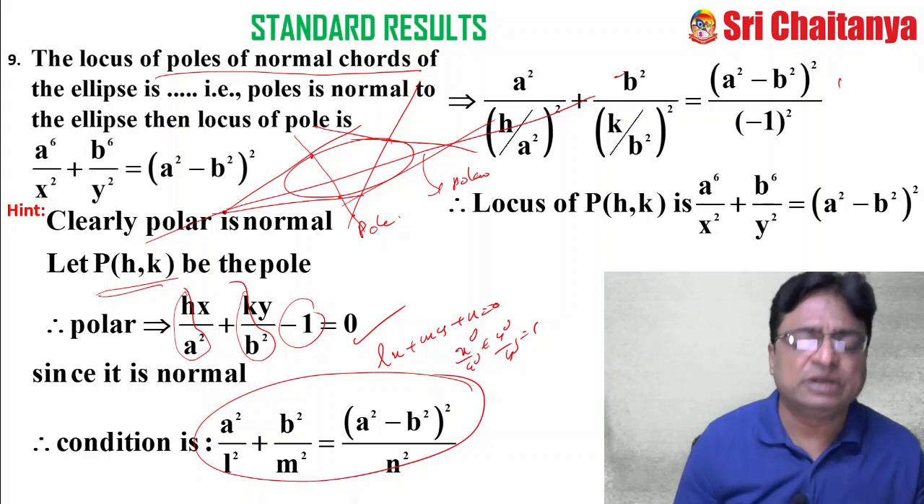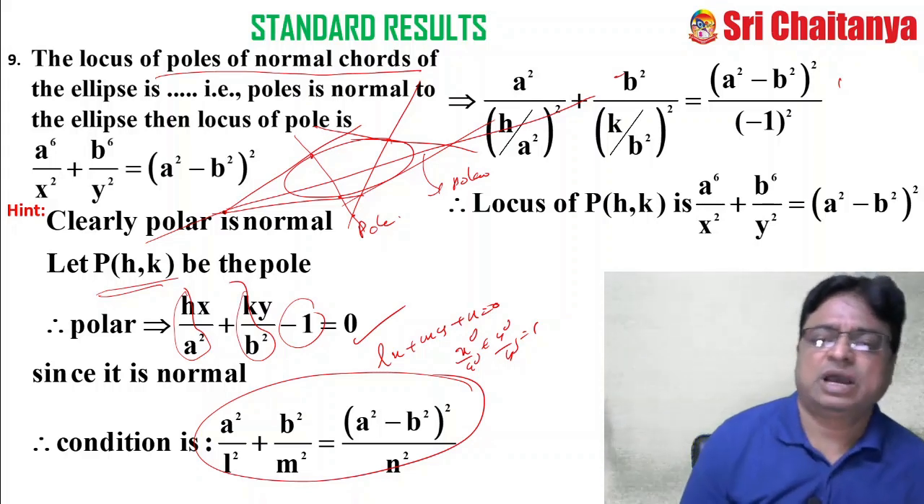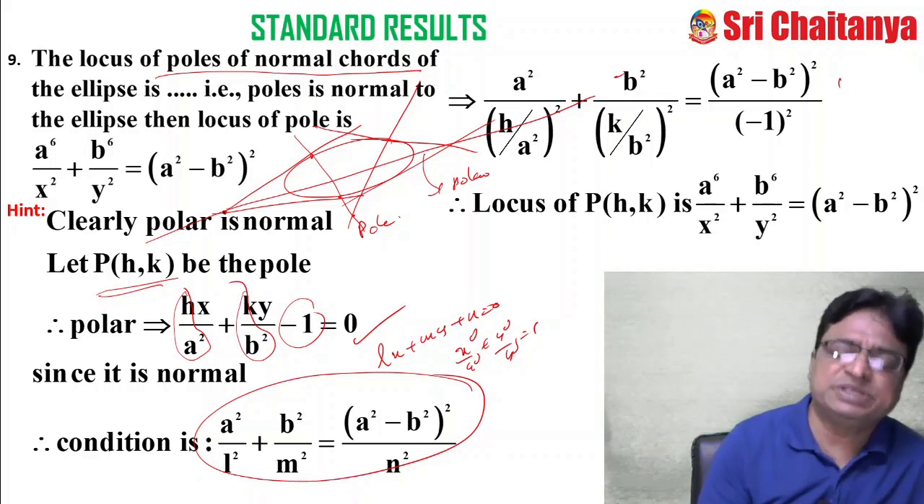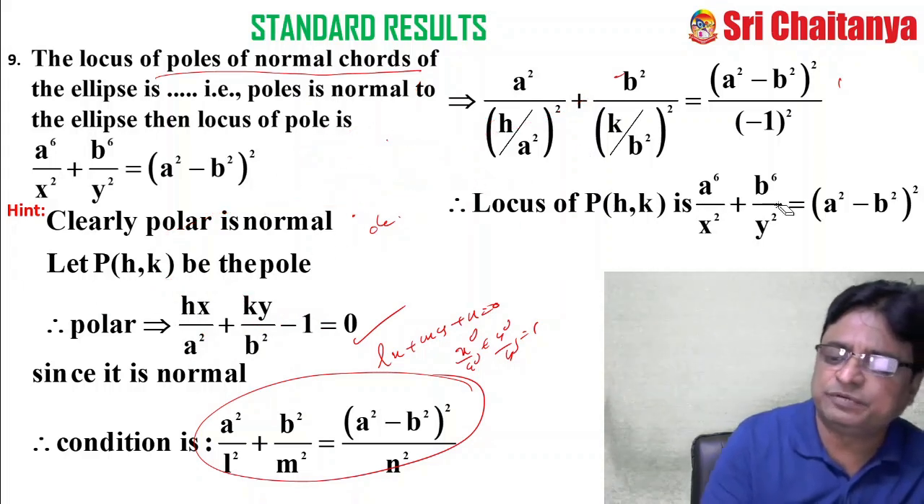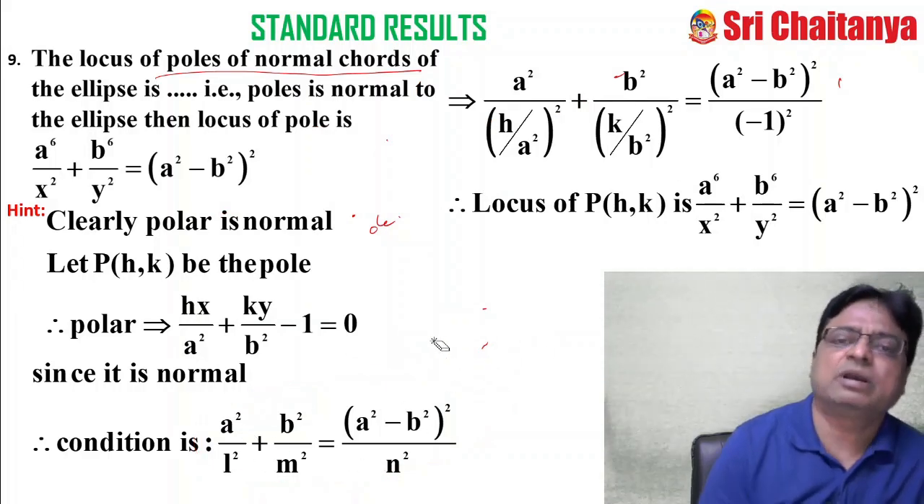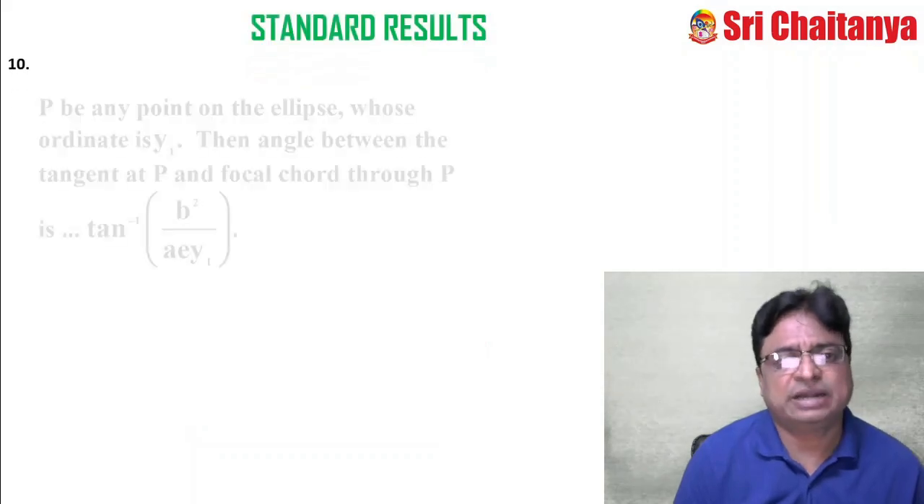So far we have derived 9 results. All these 9 results, again, they hold good in the hyperbola chapter also. The only difference is just you replace b square with what? Minus b square. This is one of the beautiful results, and moreover, this result is very, very important for all competitive examinations. Now coming to result number 10.